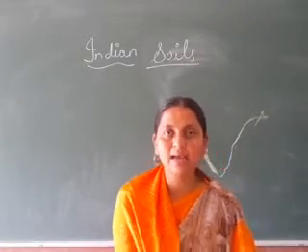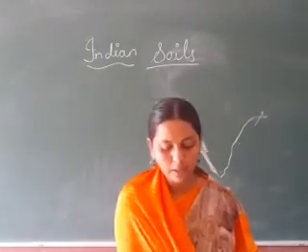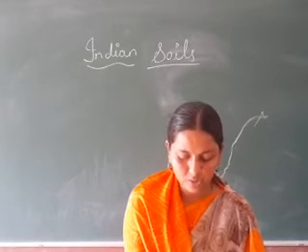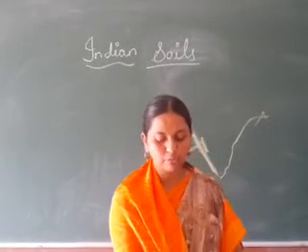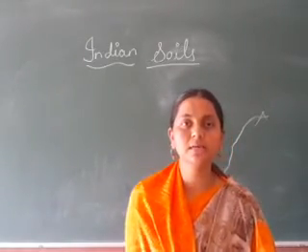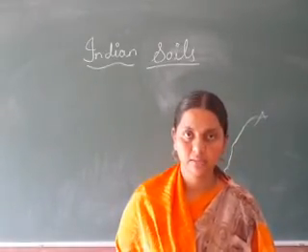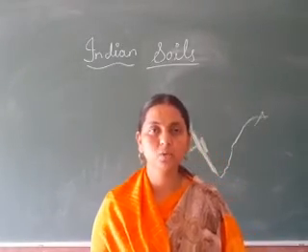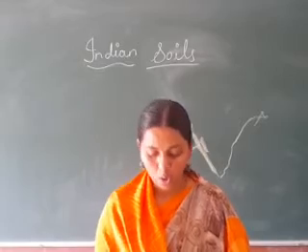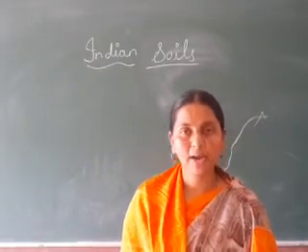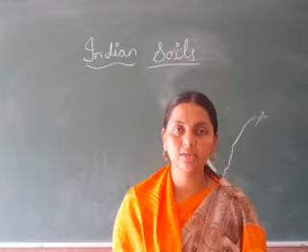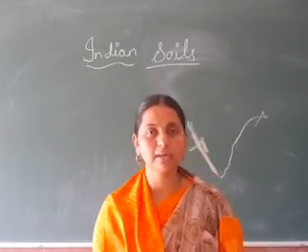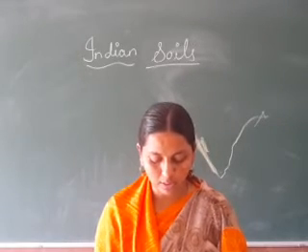Next, the second one is black soil. This soil is also known as Regur and black cotton soil, as it is best suited for cotton cultivation. The name itself tells: the soil which is black in color is called black soil. Another name for it is Regur soil, and also black cotton soil. Why is it called black cotton soil? Because in this soil, cotton grows very nicely.